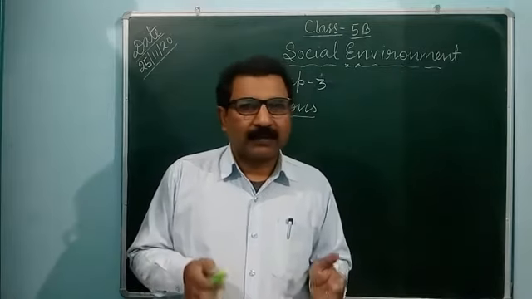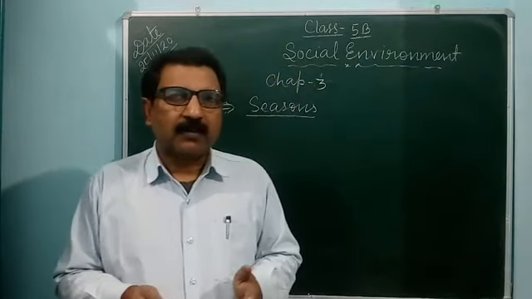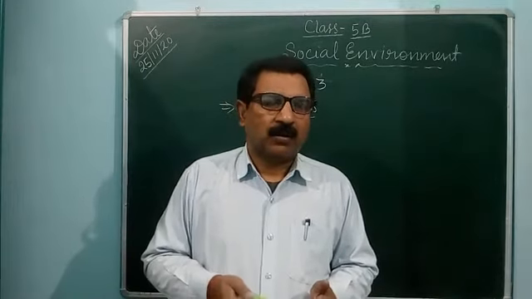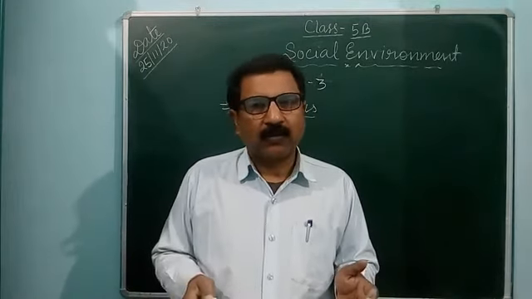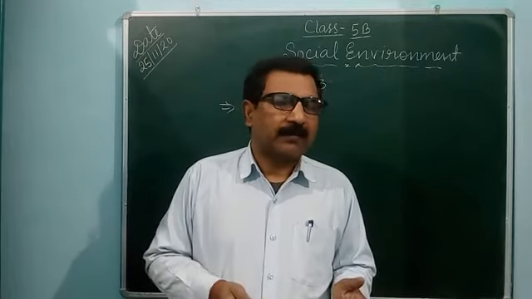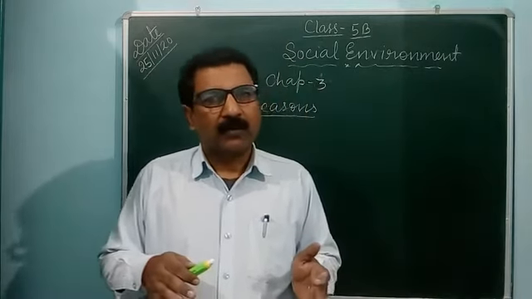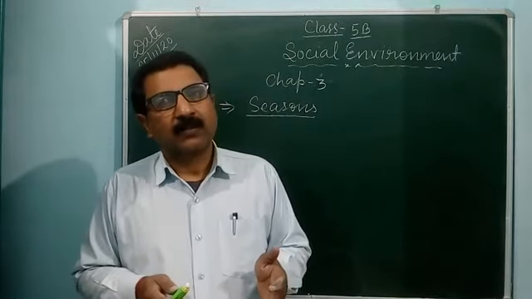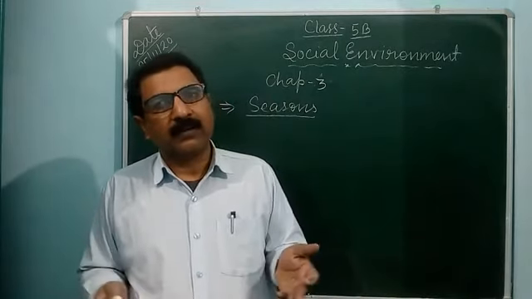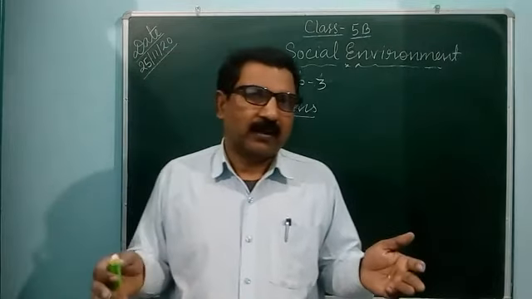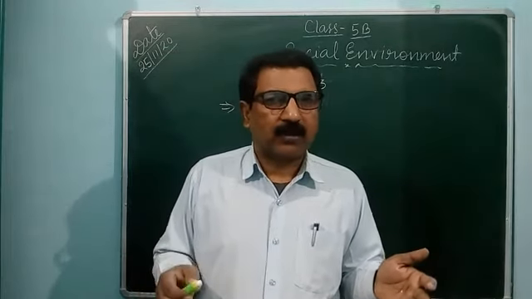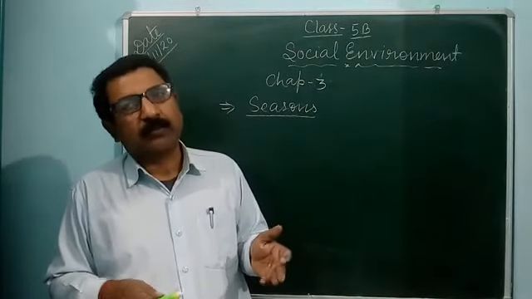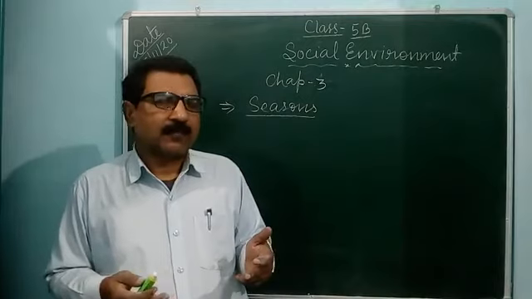If winter begins in India, then in Australia summer begins. On the whole earth there is no same type of climate and no same type of seasons. Seasons are found differently worldwide, according to the revolution of the earth, depending on which part comes in front of the sun rays and which part comes behind.